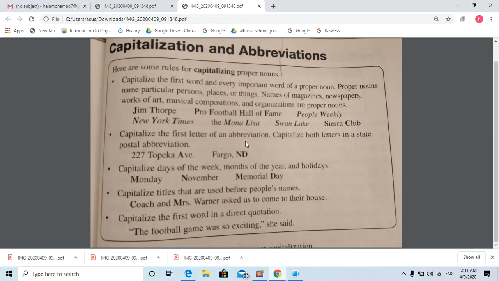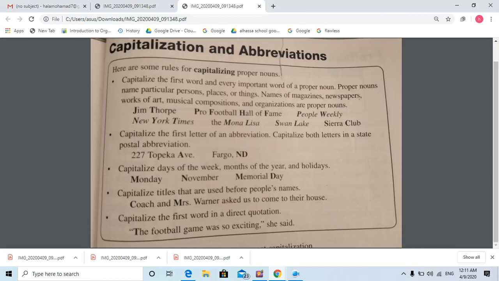Again, the pronoun I should be capital if it is in the beginning, in the middle, or in any place.